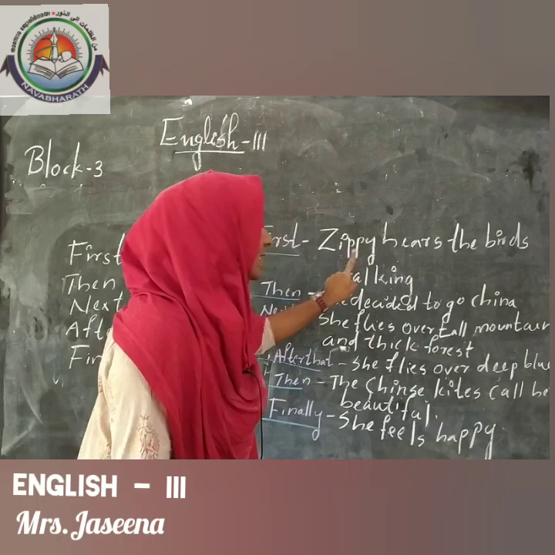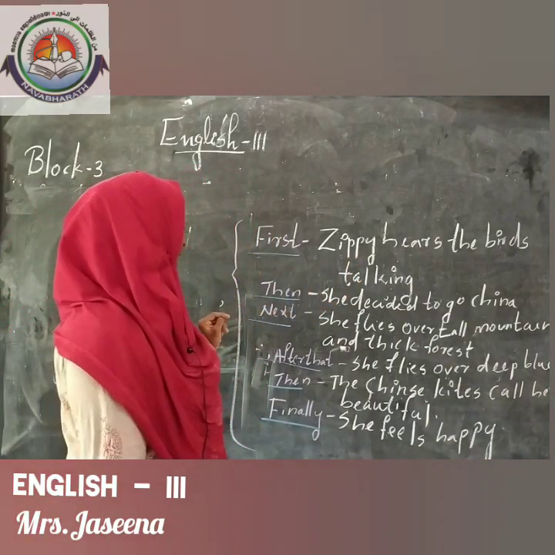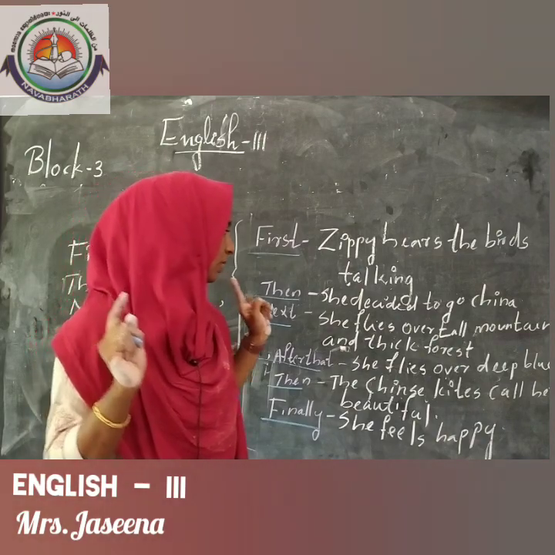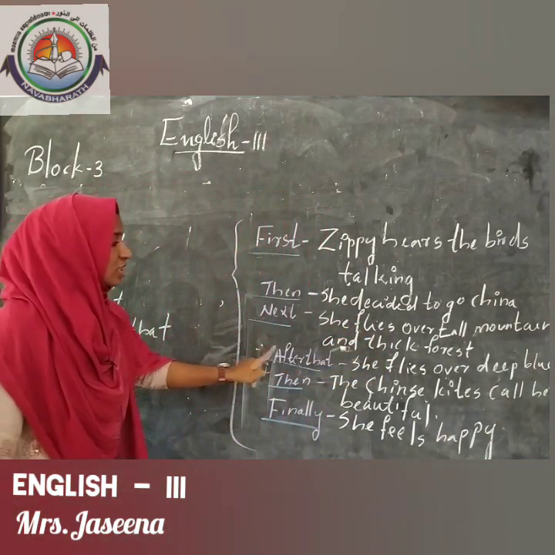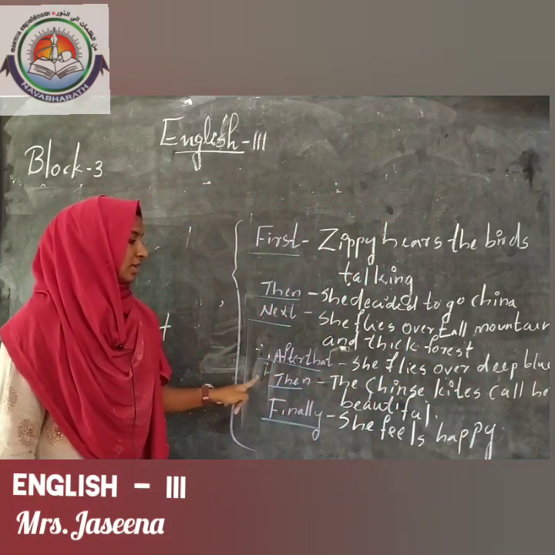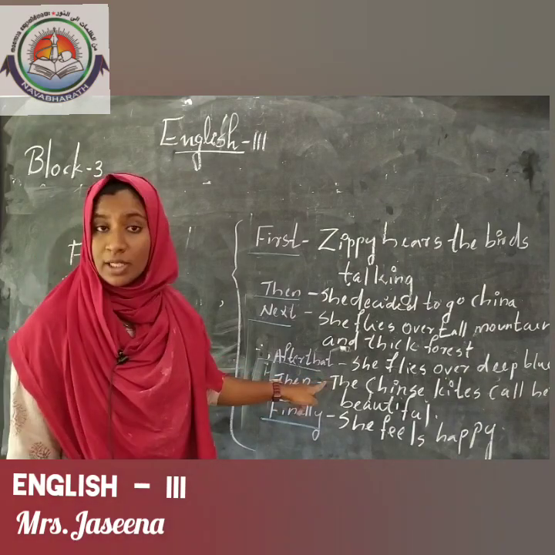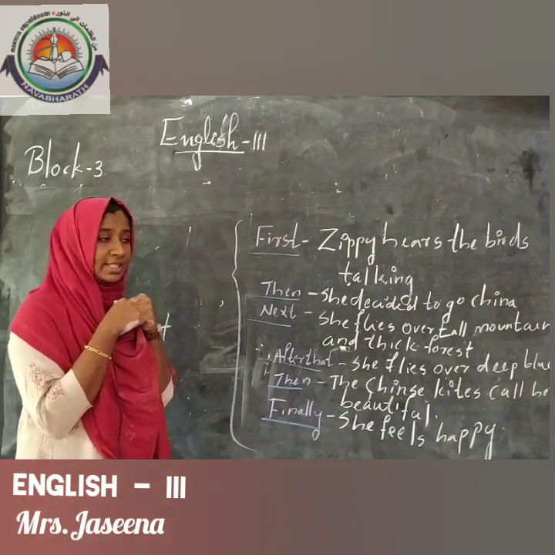First, Sippy hears the birds talking. Then she decided to go to China. Next, she flies over tall mountains and thick forest. After that, she flies over deep blue sea. Then, the Chinese guides call her beautiful. Finally, she feels happy, isn't it?